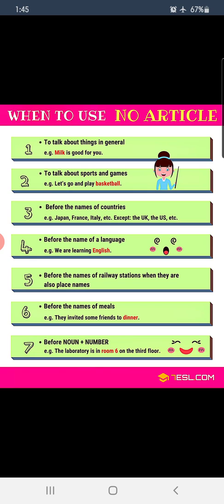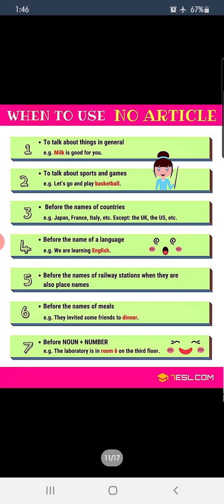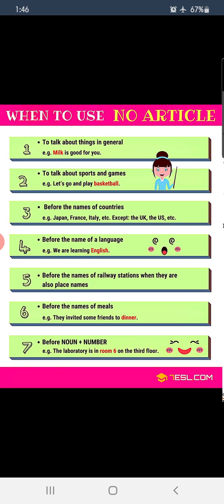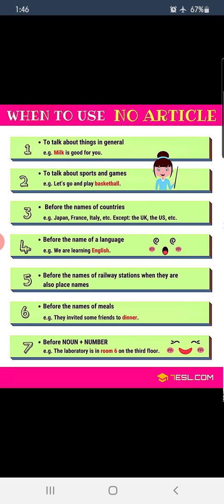Before the names of countries, Japan, France, India, okay, we don't use the, but we use the UK, the US. We say this because this is an abbreviation, okay, abbreviation of the full form. Like UK stands for United Kingdom, US stands for United States, so we have written it in abbreviated form. We have seen this abbreviation when we studied from the book, right? So when this is used in abbreviation, then we use the before it.